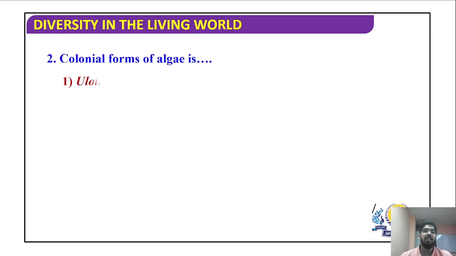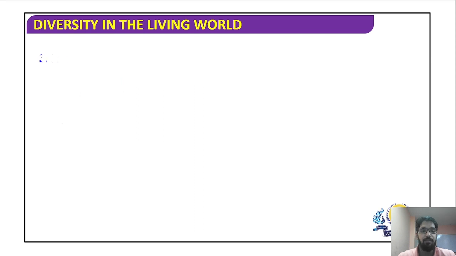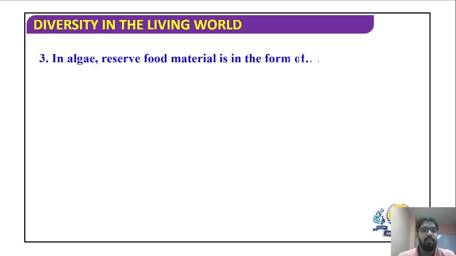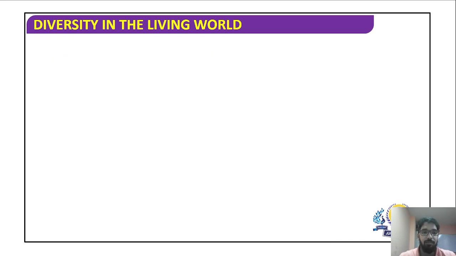Colonial form of algae: we have Ulothrix in option 1, Spirogyra in option 2, Volvox in option 3, and Chlamydomonas in option 4. We know that the colonial form of algae is Volvox, which is a green alga, by the way. In algae, reserve food material is stored in the form of fats, starch, simple sugars, or none of these. We know that the common reserve food material seen in algae is starch.